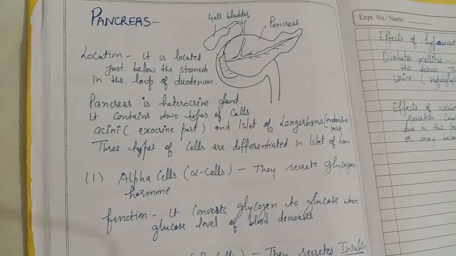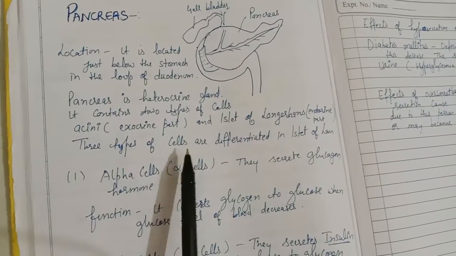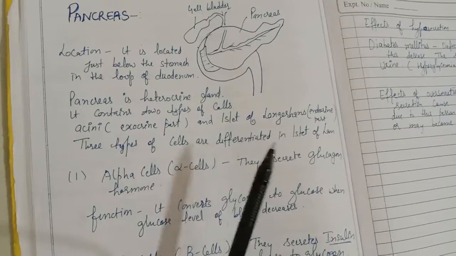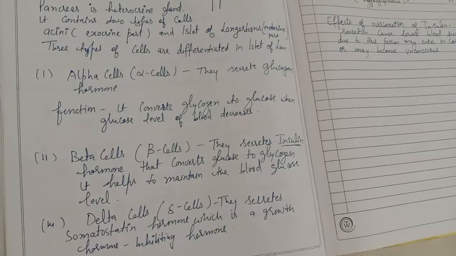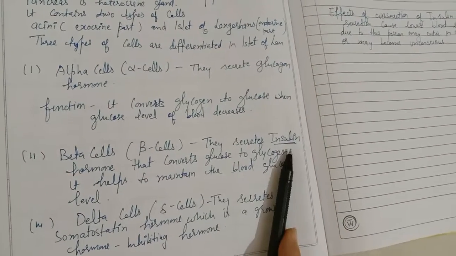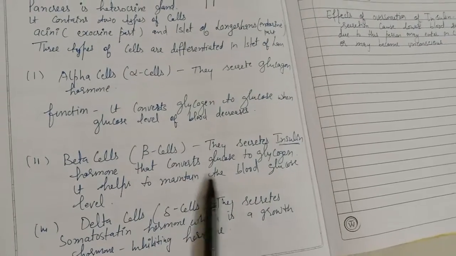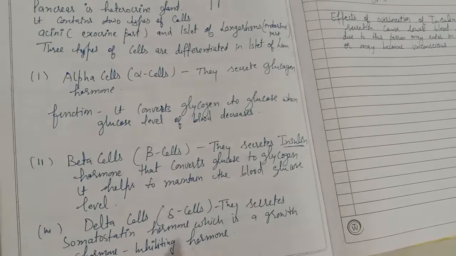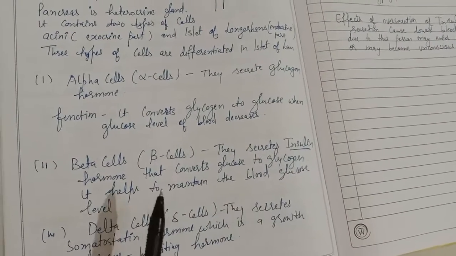The pancreas contains two types of cells, acini and the islets of Langerhans. It secretes two hormones, insulin and glucagon. Insulin controls the conversion of glucose to glycogen and helps maintain the blood sugar level.